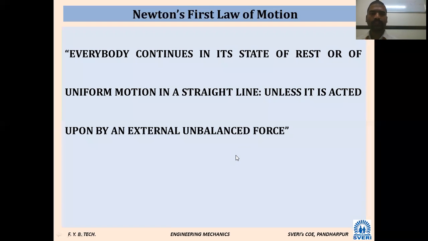Okay, welcome to the next session of engineering mechanics. In the last class, we have seen some of the forces and the different types of force systems. Now we will move on to the next concept, that is Newton's laws of motion.